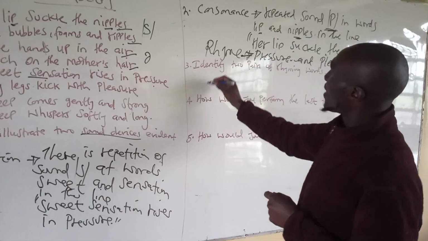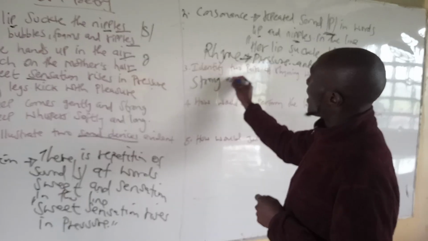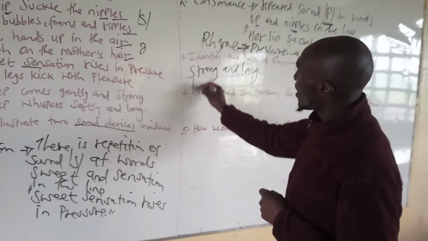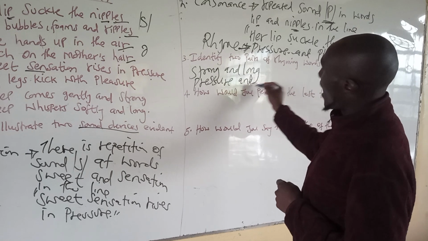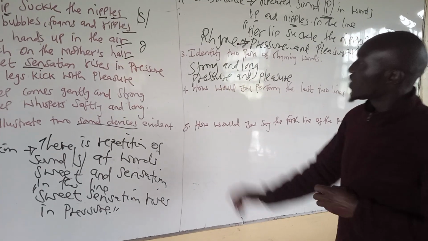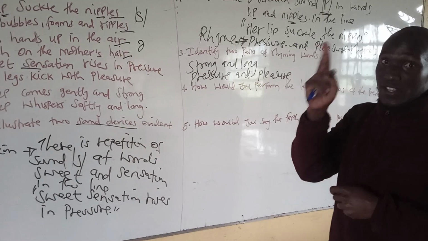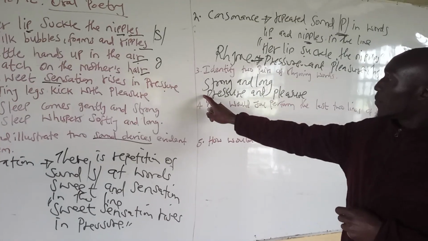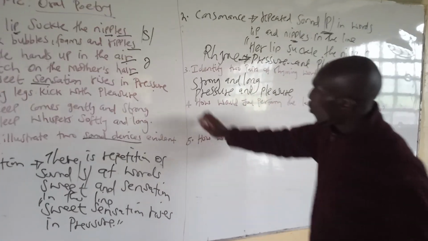Like now here you say that strong and long rhyme. You also say pressure and pleasure also rhyme. So just give the two pairs. This is pair number one, pair number two, meaning each pair contains two words. The first pair contains two words, and the second pair contains another two words.